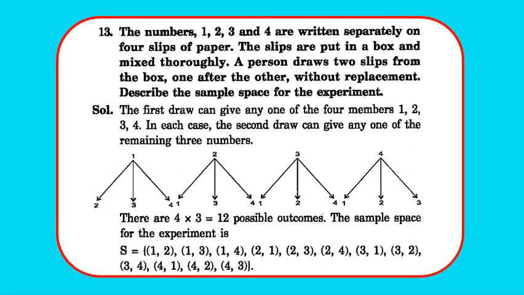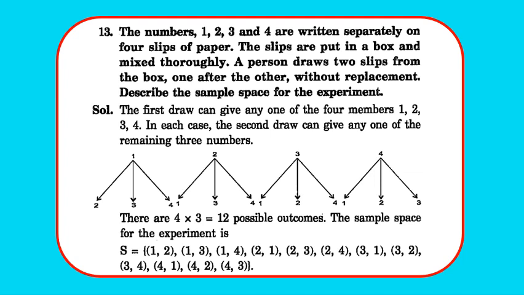Moving to question 13. Numbers 1, 2, 3 and 4 are written separately on 4 slips of paper. The slips are put in the box and mixed thoroughly. A person draws 2 slips from the box one after the other without replacement. Describe the sample space for the experiment.